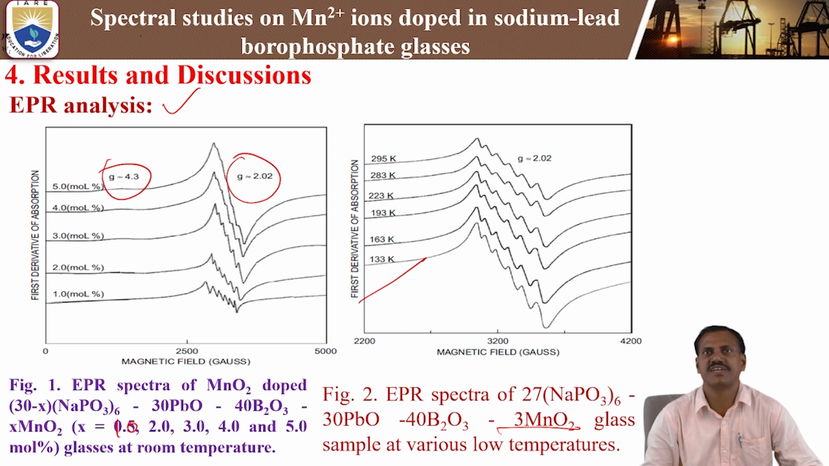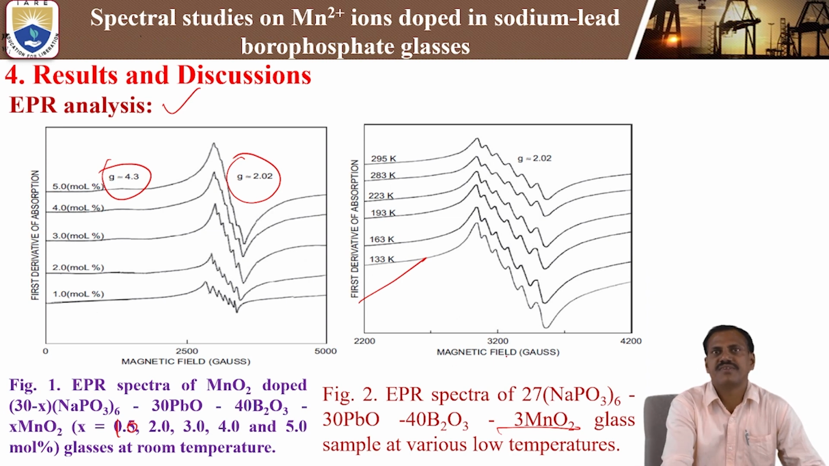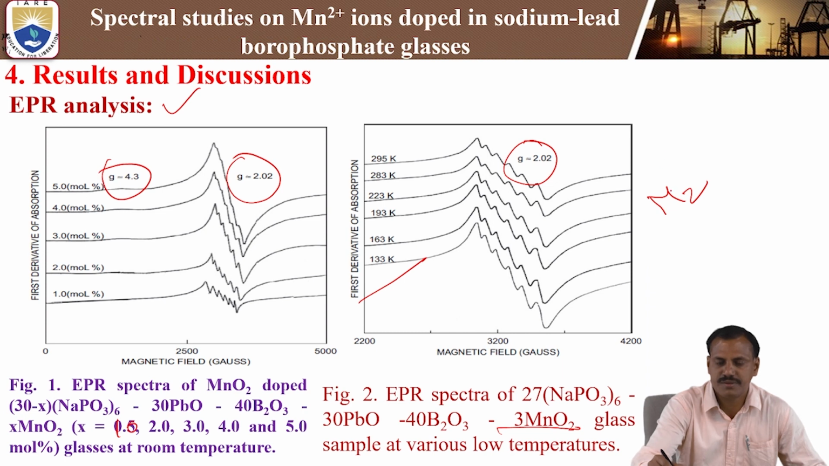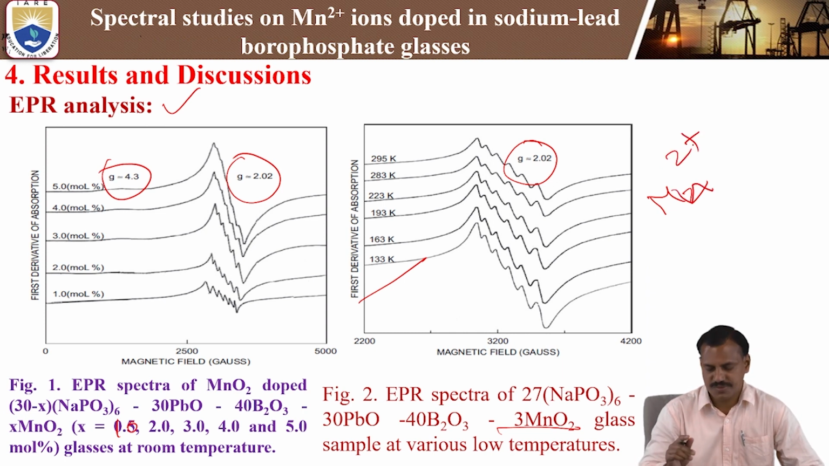We are using liquid nitrogen as a source material here. So this magnetic field is varying from 2200 Hz to 4200. We are observing here only one resonance signal at g = 2.02 with 6 lines of hyperfine structure. This mainly belongs to the presence of Mn2+ ions present in the sodium lead borophosphate glasses.